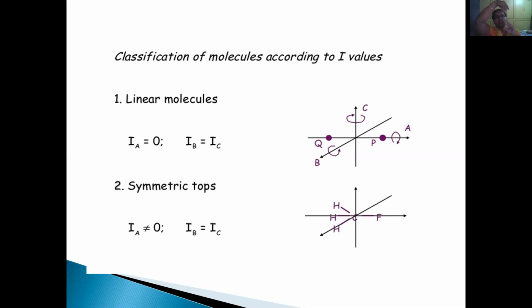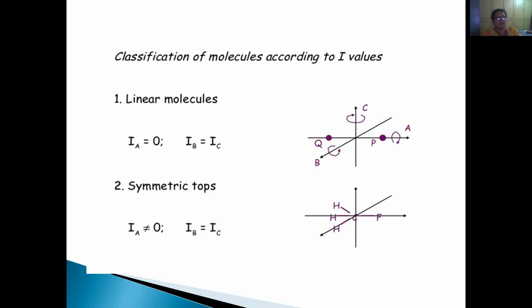Because the CF bond is polar in nature, since fluorine is polar. The dipole moment will be towards fluorine, so there is more pull of electrons towards fluorine rather than C. Whereas if you take C and the three H's around it, it will be the same, isn't it?